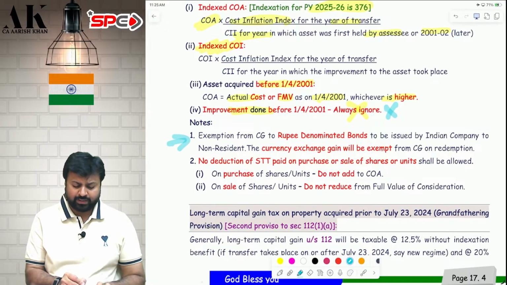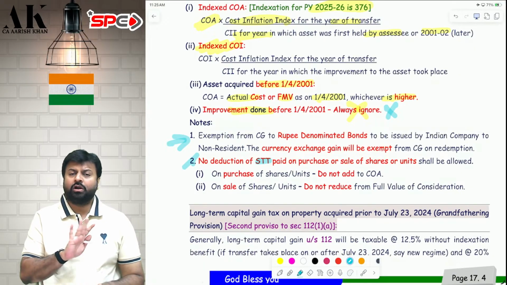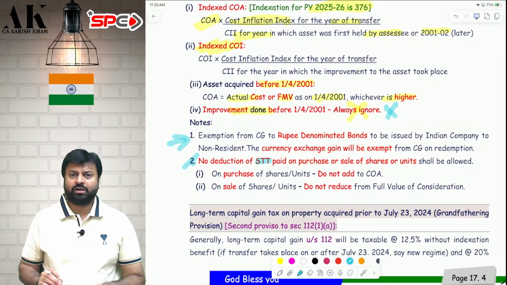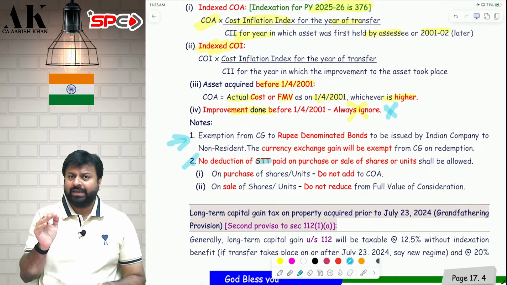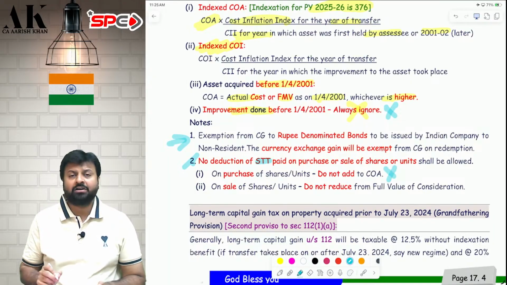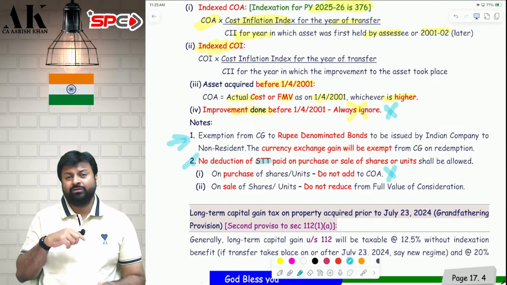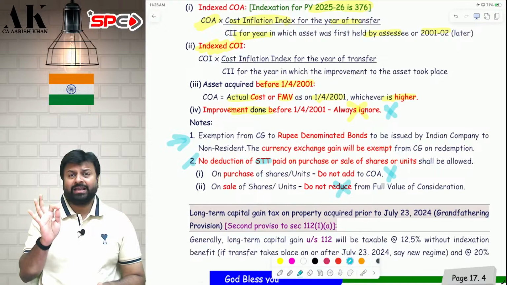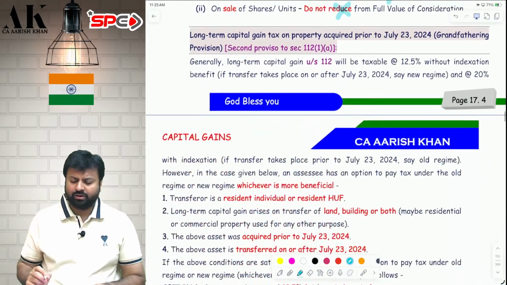Next point, I will discuss point number 2. The deduction of STT is not available under the income tax law. What do you mean by this? I mean, if you pay STT on purchase, you should not add it to the cost of acquisition. And if you pay STT on sale, then you should not reduce it from the full value of consideration. This is what I mean when I say the deduction of STT is not available under the income tax law. I hope it is clear to all of you.